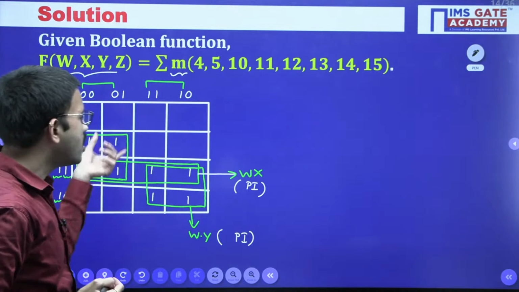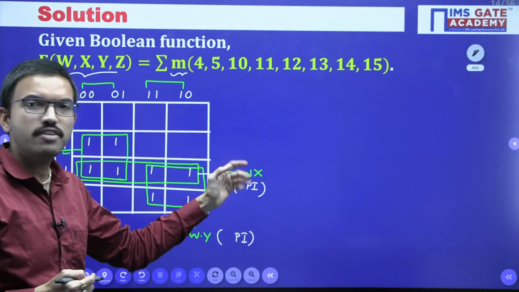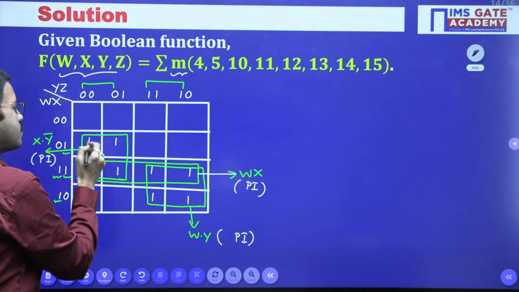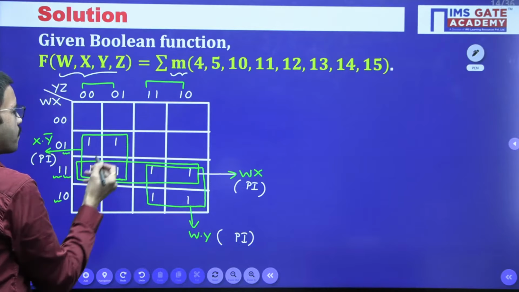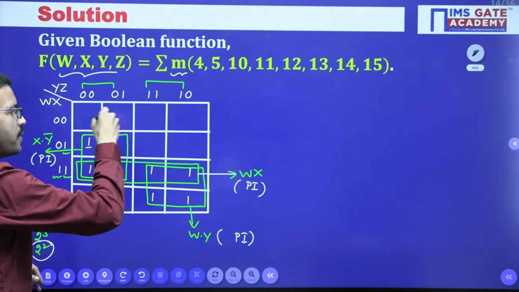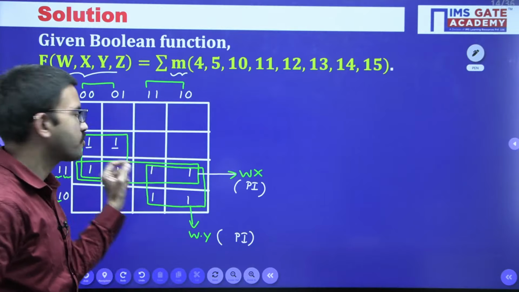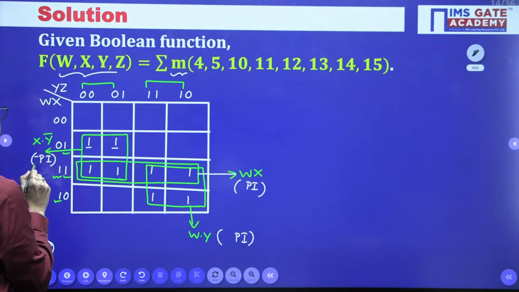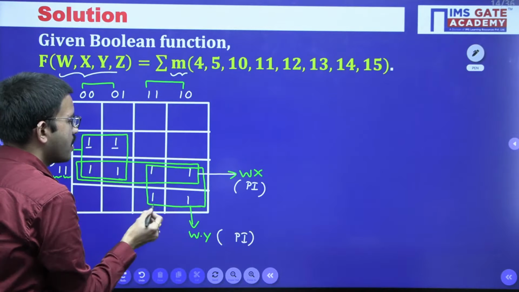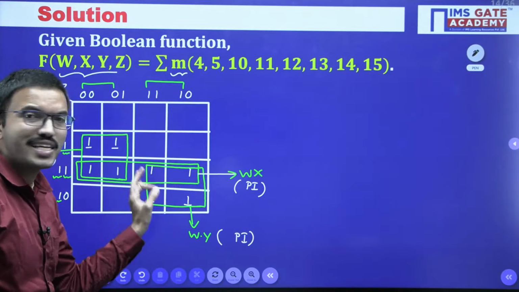Among these groupings, whichever groupings are compulsory, that particular prime implicant we will rename as essential. Just observe this particular grouping: with respect to this one or this one, except this grouping, there is no other grouping. So this grouping is mandatory, compulsory. That means this prime implicant is essential. Similarly, for this particular grouping, with respect to this one or this one, except this grouping, there is no other grouping.